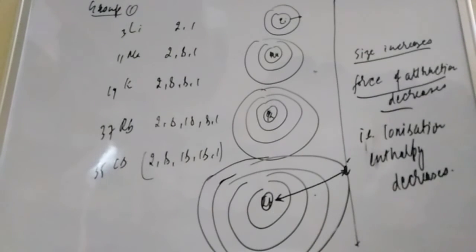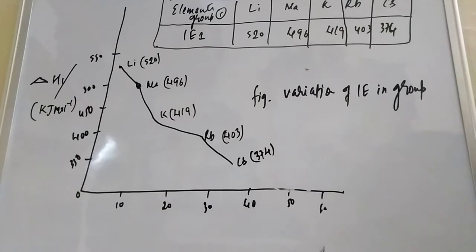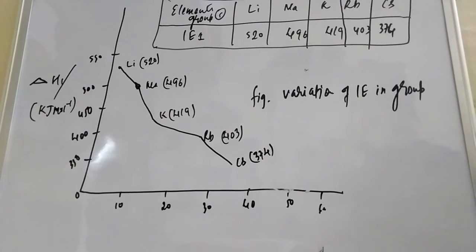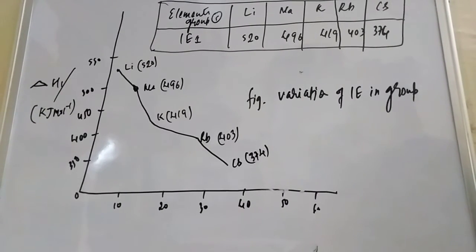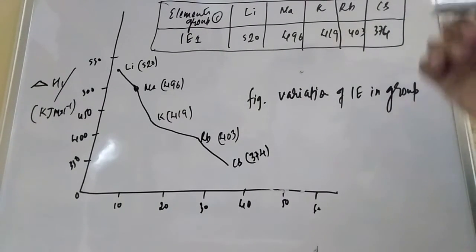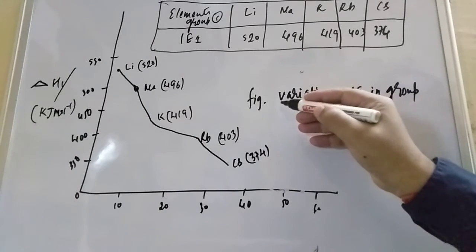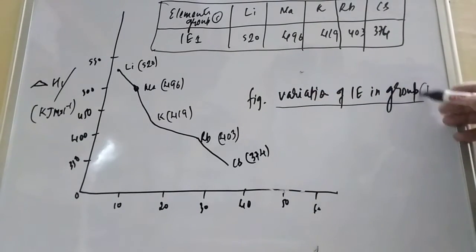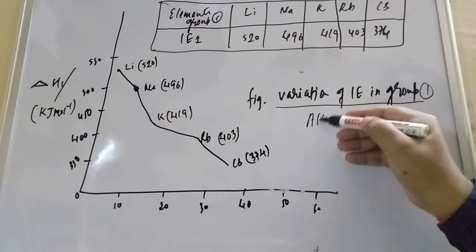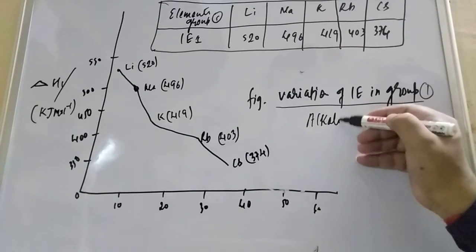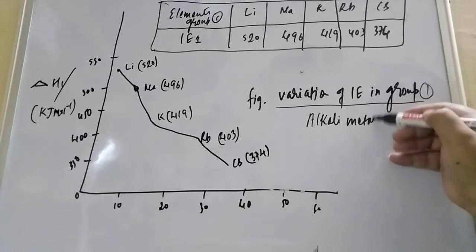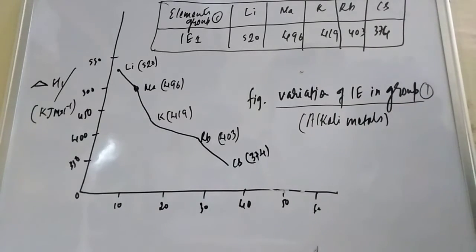Now student, we will study this in detail. Now we will see examples, student, variation in group. I already explained that when you are moving down the group, ionization enthalpy always decreases. Now student, let us see with an example. I am taking the example of the variation of ionization enthalpy in group 1. Group 1 means alkali metals, and you know that group 1 elements are known as alkali metals.